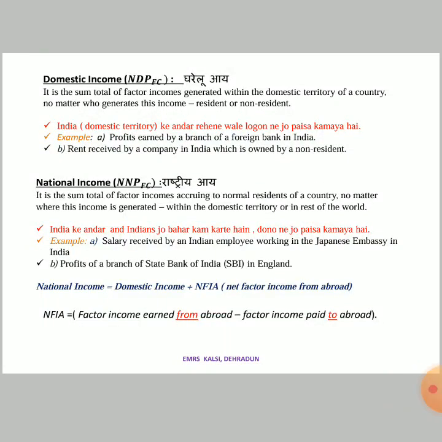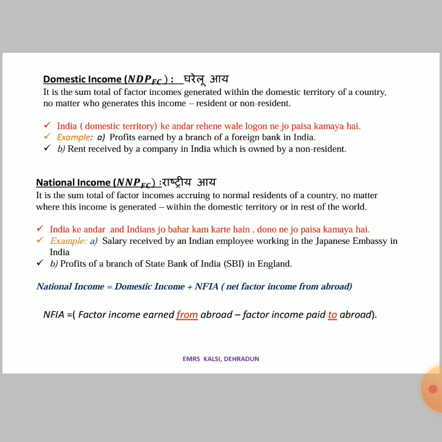We'll see the further topics in today's video. So the next term is domestic income. Okay, it is really very important. Domestic income is also known as NDPFC. Okay, net domestic product at factor cost.